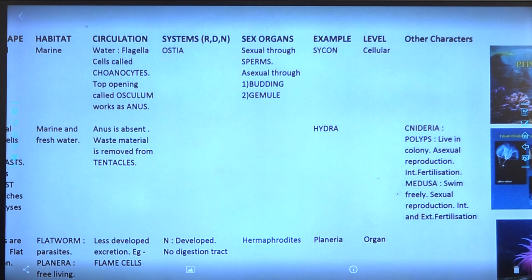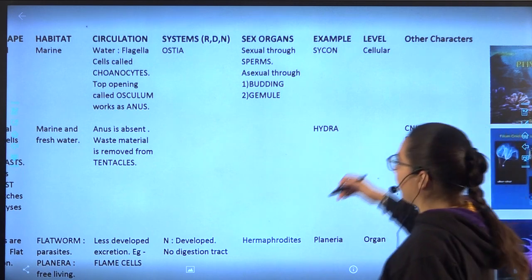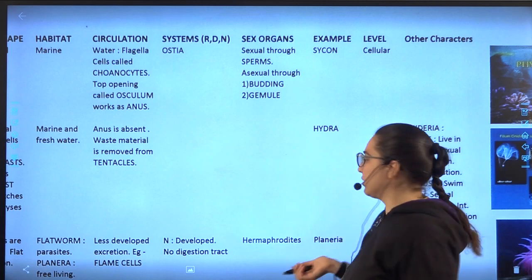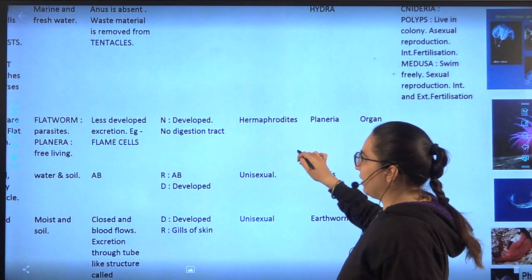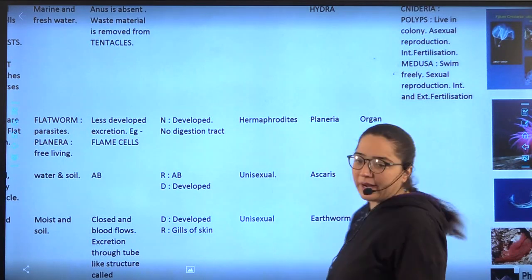So I have noted it. The second part, Cnidaria, is not given in our textbooks, so we will not do it. Moving further, third, Platyhelminthes. In the Platyhelminthes, you have hermaphrodites.